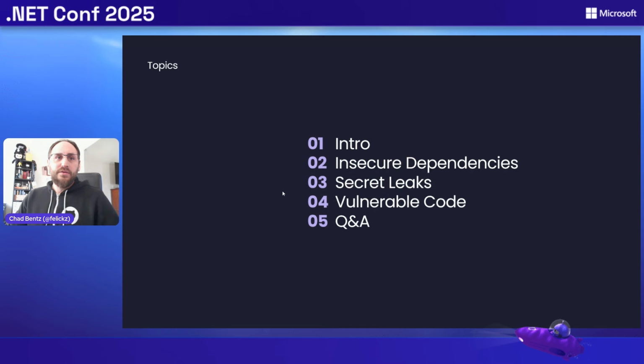Just a quick intro here of what we're going to be talking about. We'll talk about GitHub, C#, the state of AppSec, what's going on here. We're going to talk about insecure dependencies, what you can do to remediate and prevent them from continuing to get into your backlog. How easy and costly it is to accidentally ship a secret and what GitHub offers to protect you here. And then we'll wrap up with how you can prevent, detect, respond to vulnerabilities in the code that you are writing. And then hopefully, if there's some time at the end, we'll do some Q&A so that we can answer your questions.